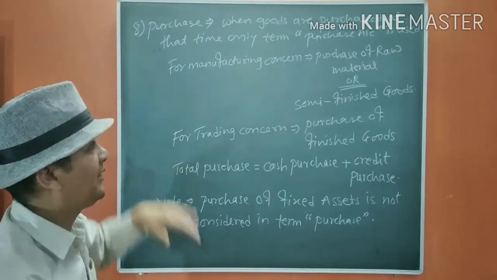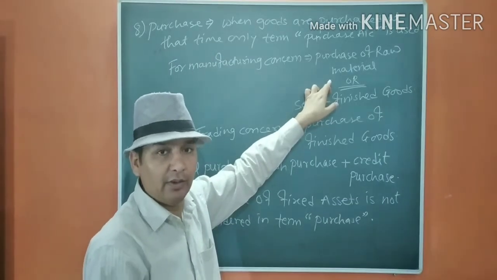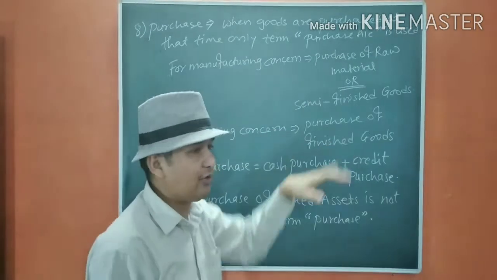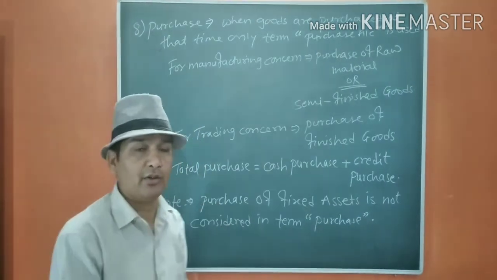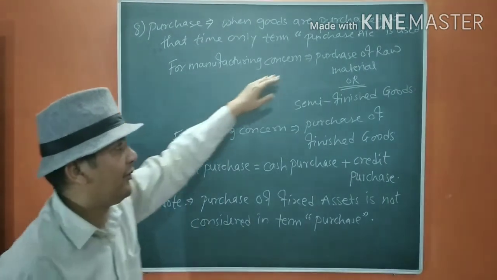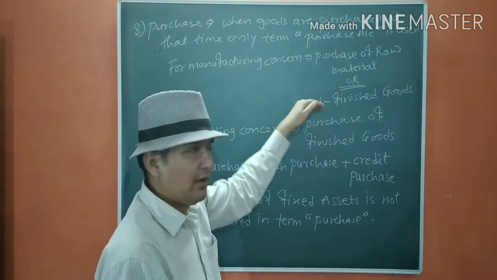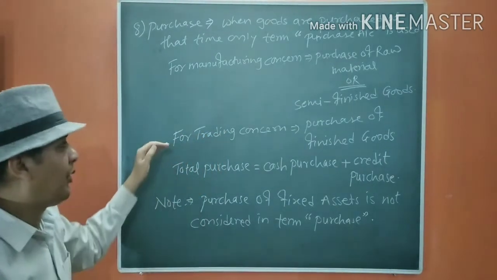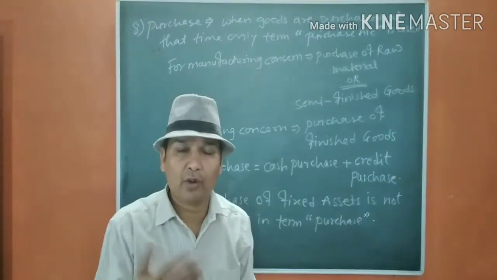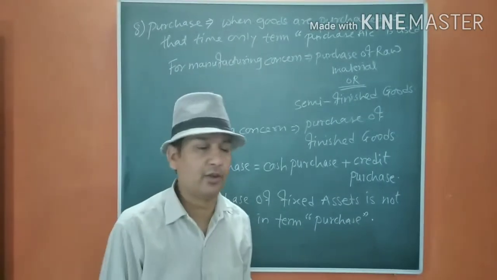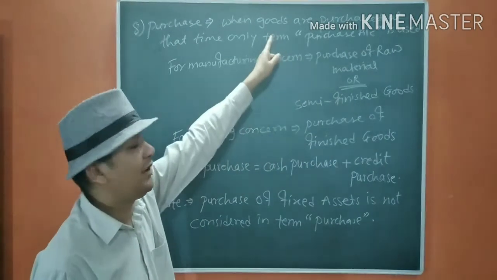For a manufacturing concern, purchase includes purchase of raw material, which we are going to convert into finished goods, or semi-finished goods. Sometimes we purchase semi-finished goods for making them finished. So a manufacturer purchases two items: raw material and semi-finished goods. For a trading concern, trading means buying finished goods for selling purpose. We are not going to manufacture anything. So in that case, purchase of finished goods will be termed purchase.